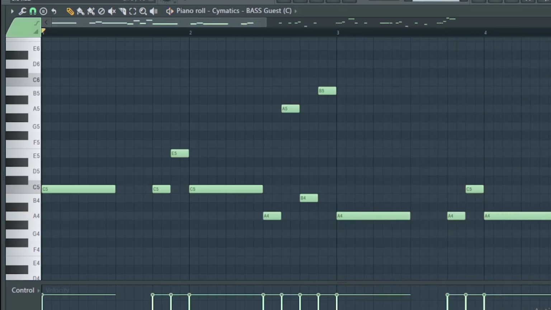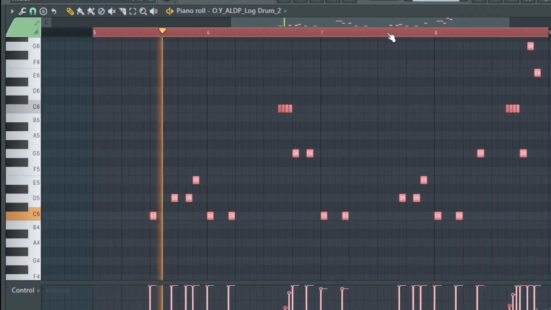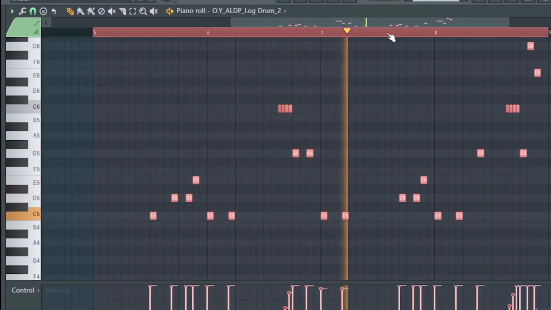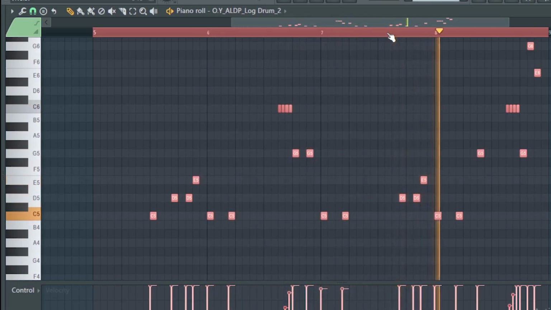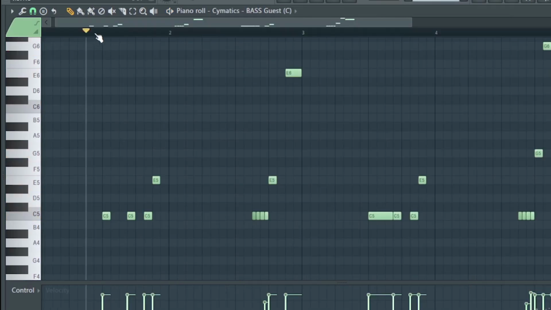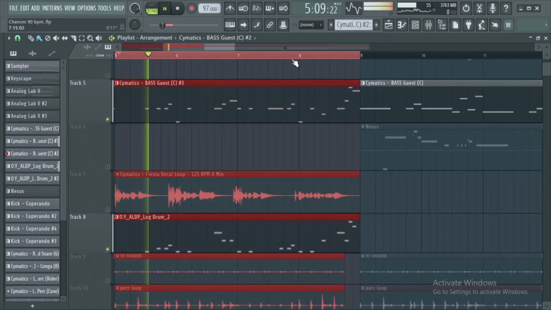Now from here we are going to add some log drums. And then we layer the log drums with a sub bass for depth. And together it sounds like this.